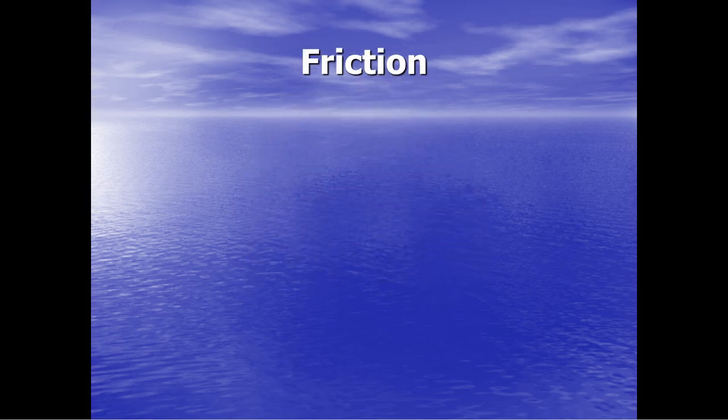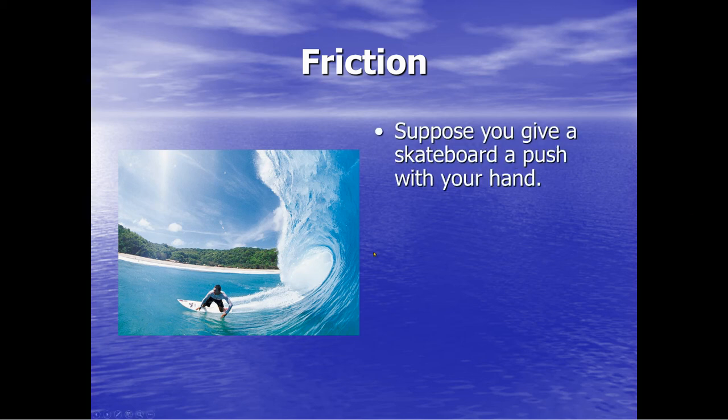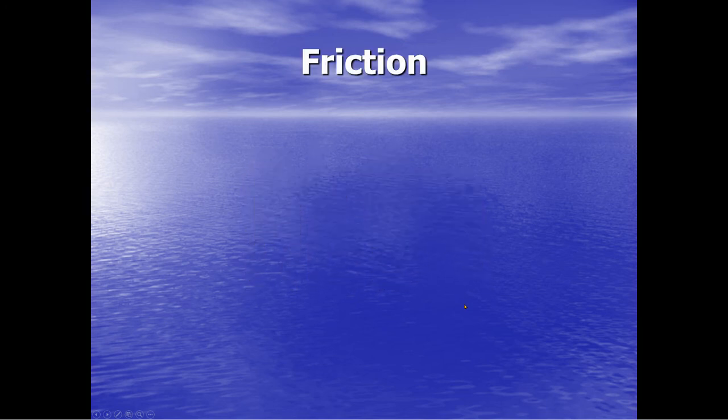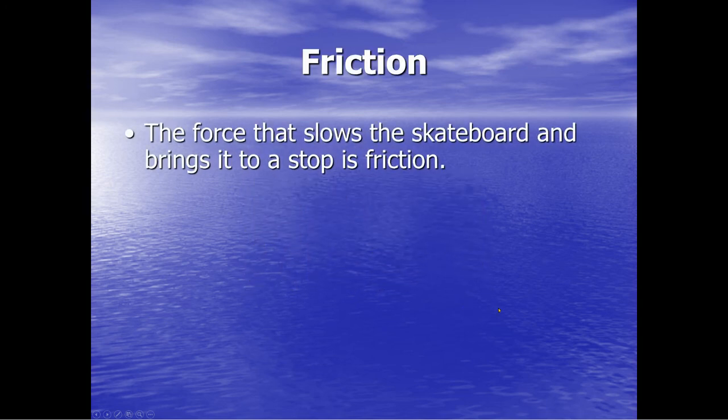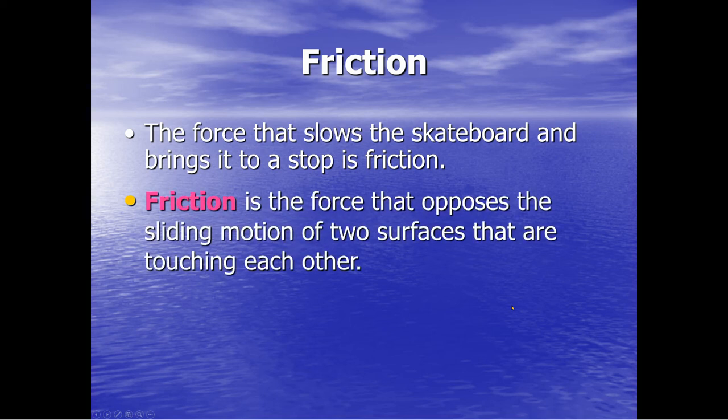Friction. Friction is a force between any two objects. Friction between the water and the surfboard. Suppose you give a skateboard a push with your hand. Does the skateboard keep moving with constant speed after it leaves your hand? The answer is no. It's going to slow down because of friction. The force that slows the skateboard and brings it to a stop is friction. Friction is the force that opposes the sliding motion of two surfaces that are touching each other.